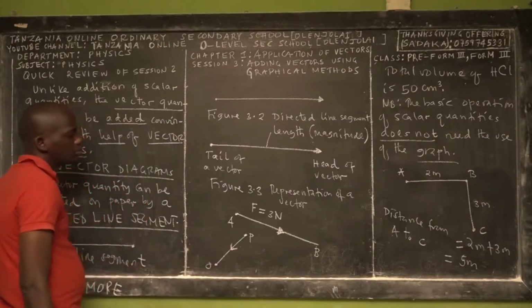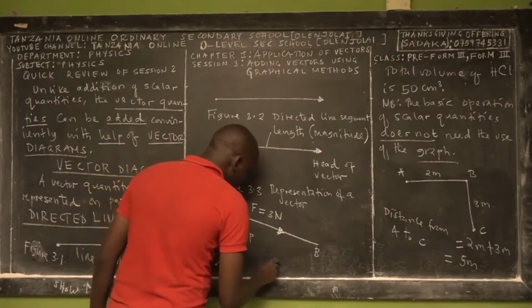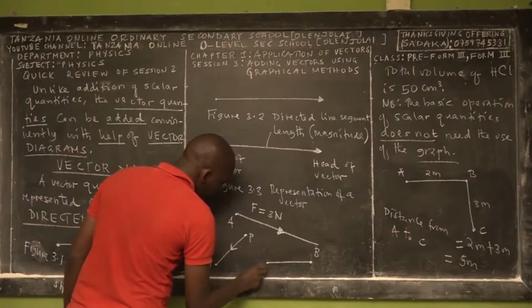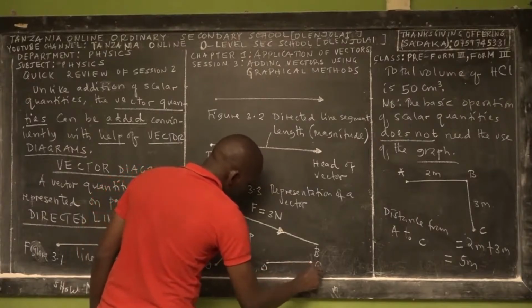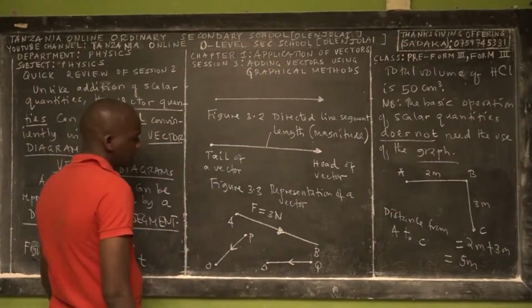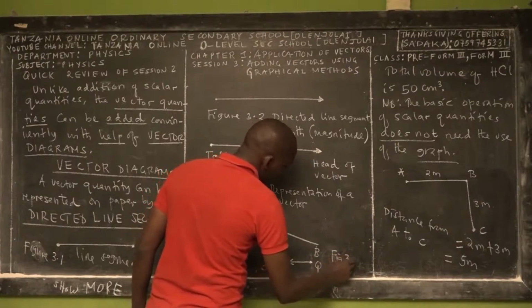This is the vector, right? So you can have different styles. You can have a horizontal vector. This is OQ, and the arrow is like this. So this is figure 3.4.